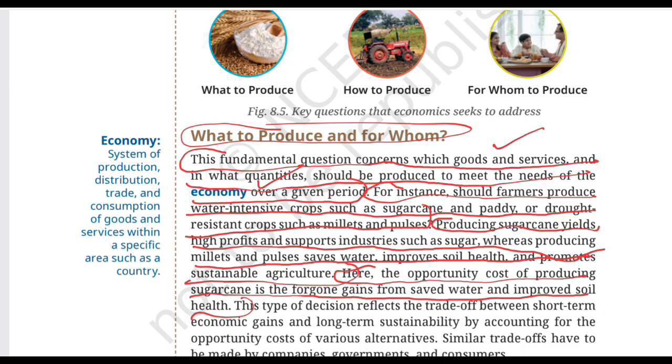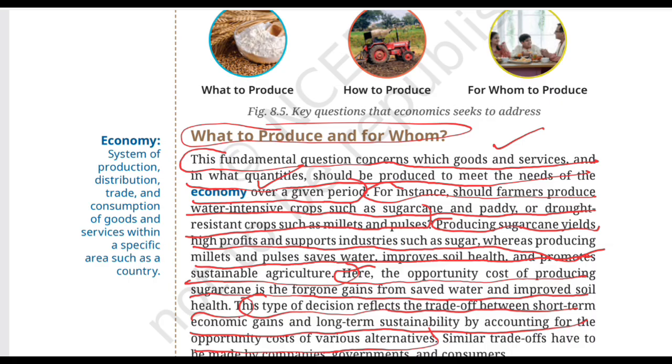So class, notice something important here. Opportunity cost is not always money. It can sometimes involve materials like water, time, environmental benefits, health, and other valuable alternatives. That's a very important understanding. Okay. This type of decision reflects the trade off between short term economic gains and long term sustainability by accounting for the opportunity cost of various alternatives.